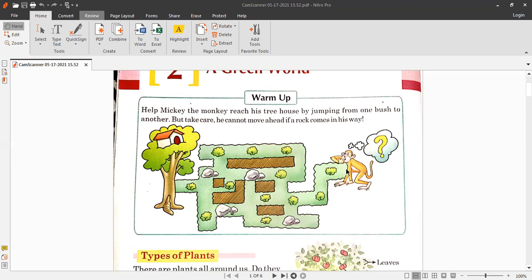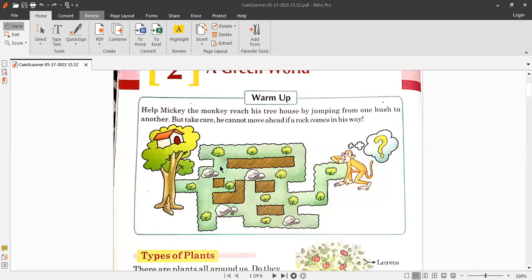Okay, so you have to draw the line with the pencil, starting from Mickey the monkey, and then draw it from this bush to this bush, and then from this bush to this bush, and then from here you have to come straight.